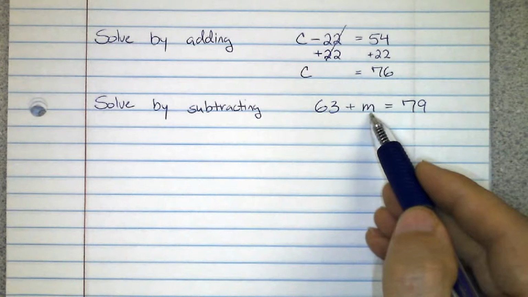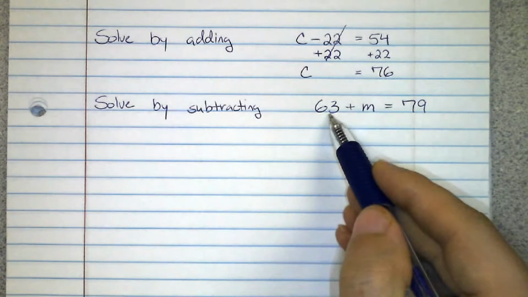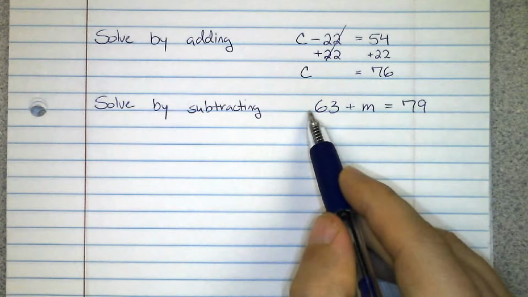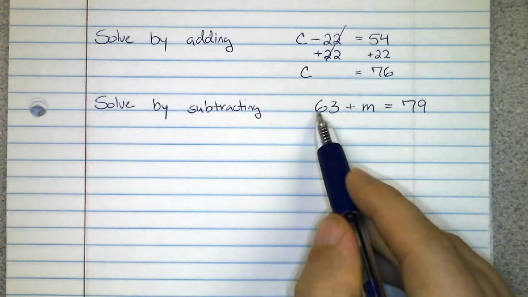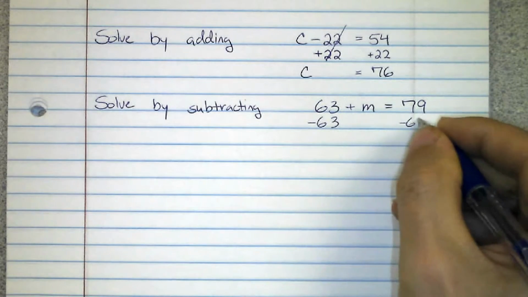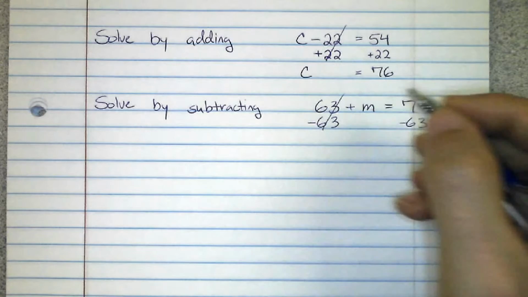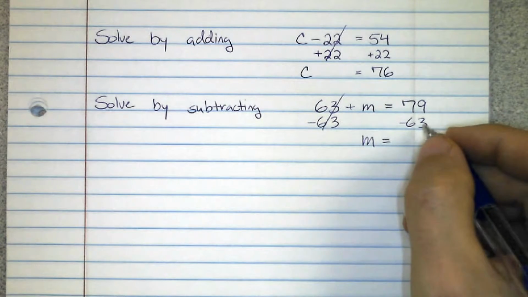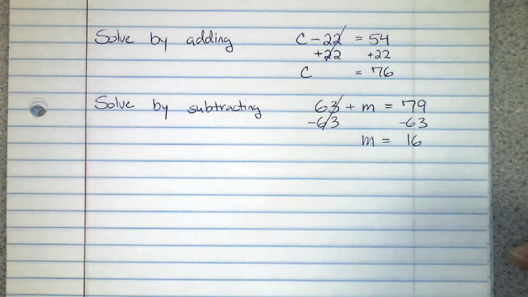So here the side with the variable is the m. You can see that a 63 is with it. When there's nothing in front of the number, the leading number, we assume it's positive. The opposite of a plus 63 would be a minus 63. So I'm just going to take that away from both sides like so. This cancels. We end up with m equals, and 79 minus 63 is going to be 16.